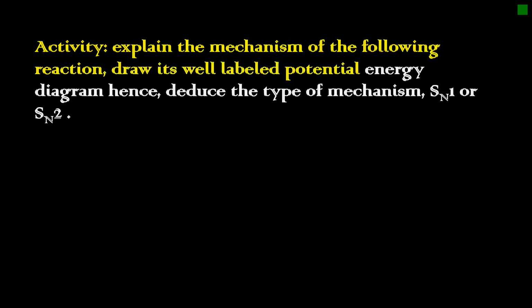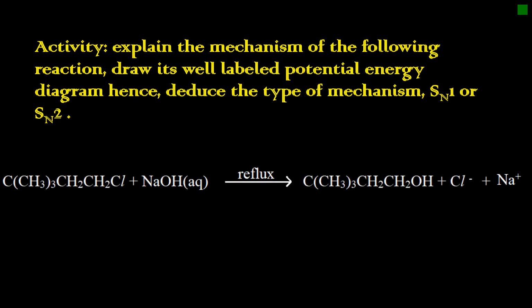Activity. Explain the mechanism of the following reaction. Draw its well-elaborated potential energy diagram. Hence, deduce the type of mechanism, SN1 or SN2. Feel free to pause the video and try this activity, and after, continue with the lesson.